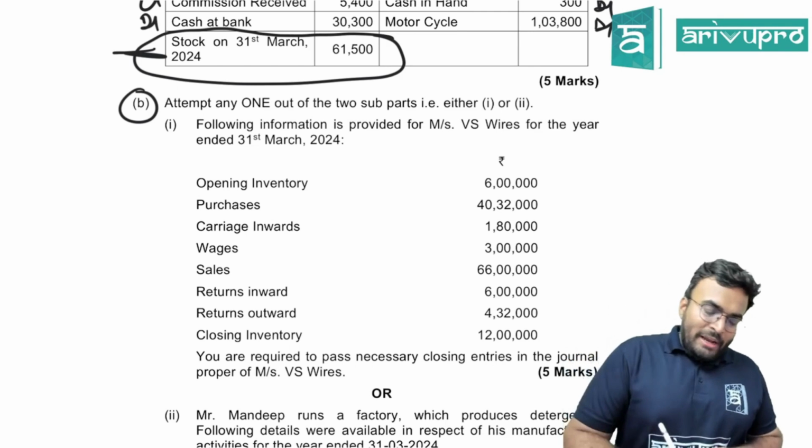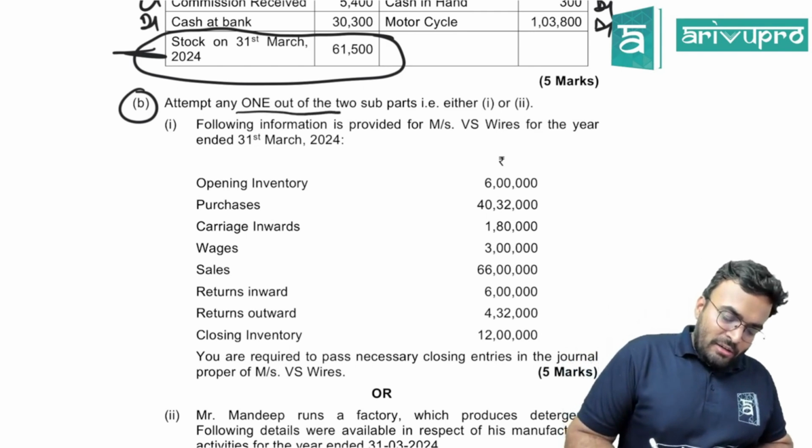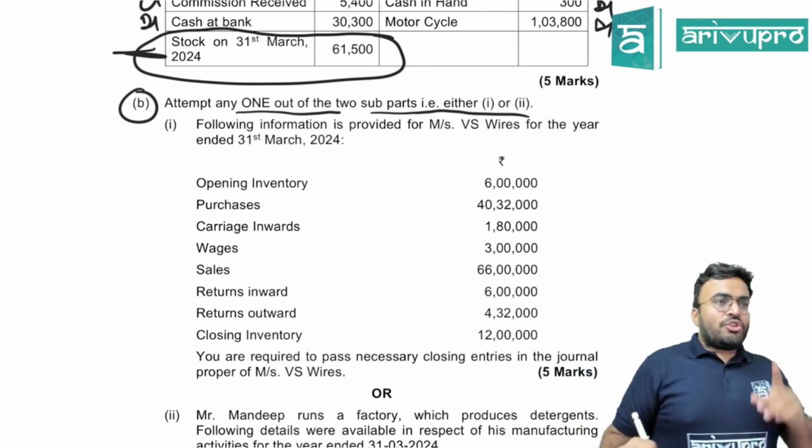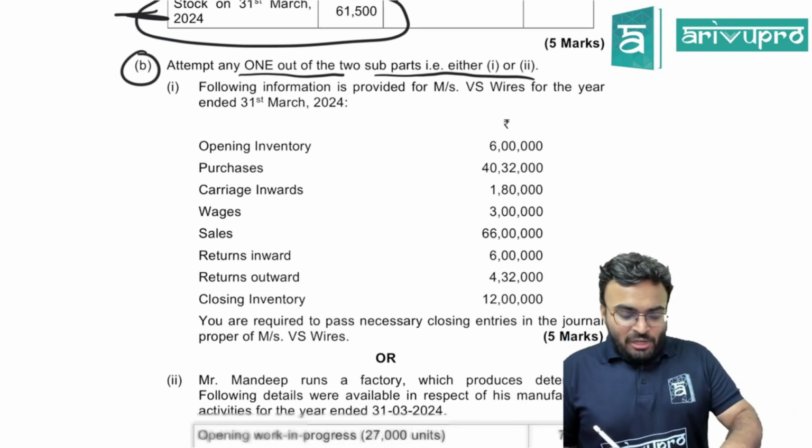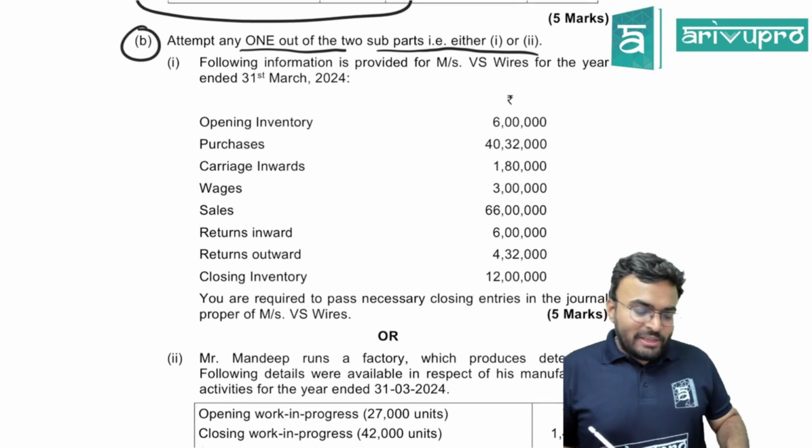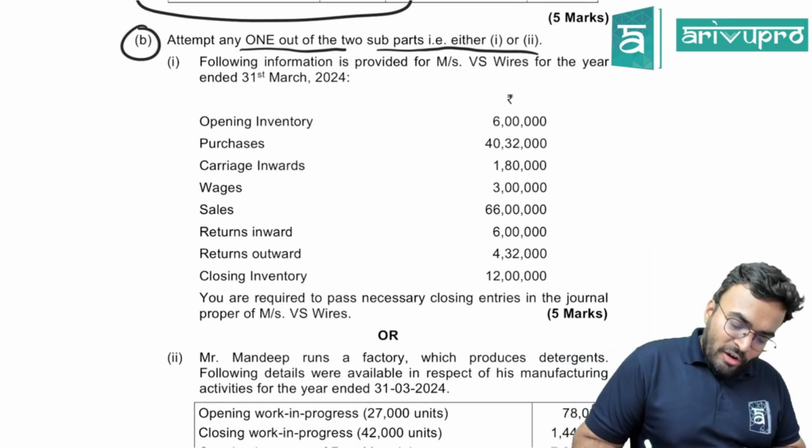Yes, look at 4B. Attempt any one of the two subparts, either one or two. We will attempt all. Now, following is the information provided for Messrs.